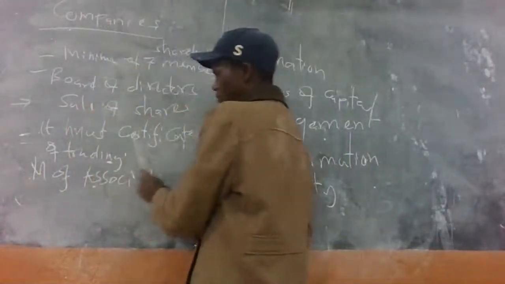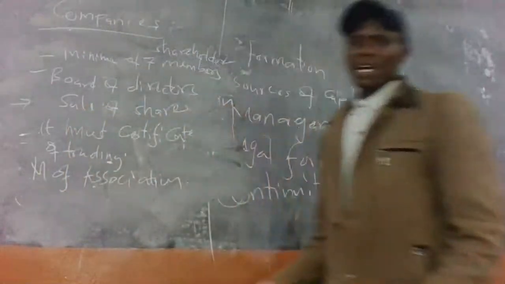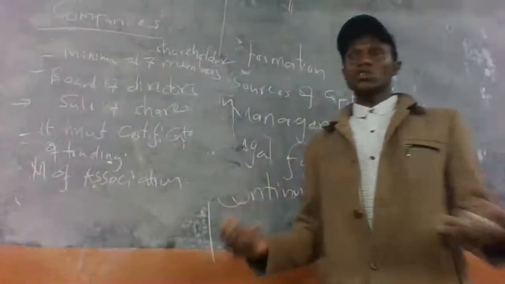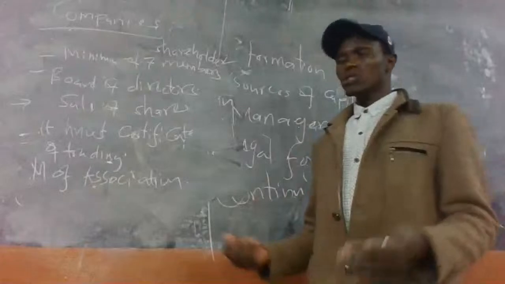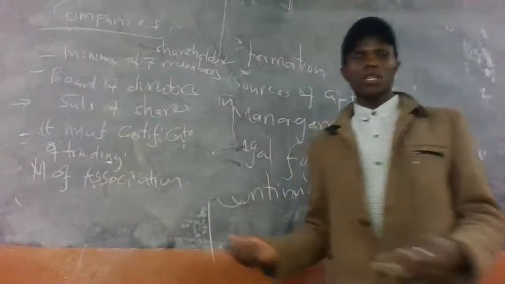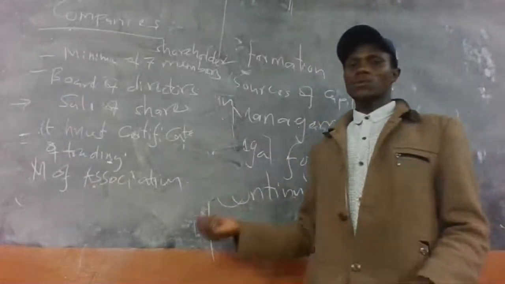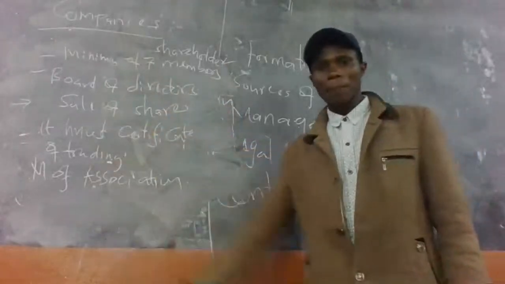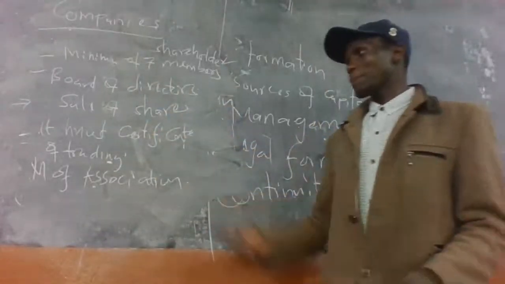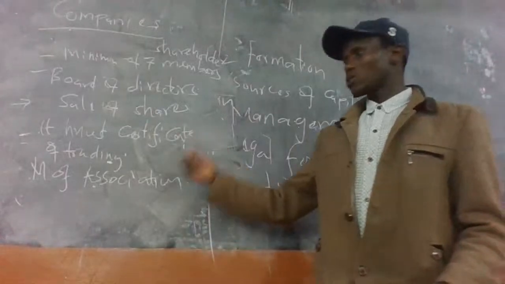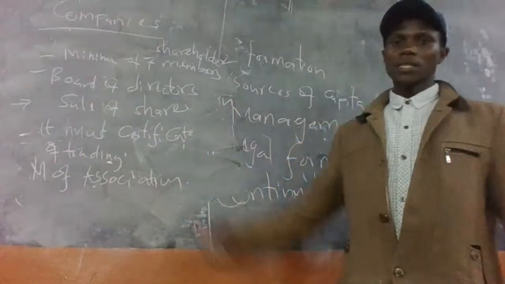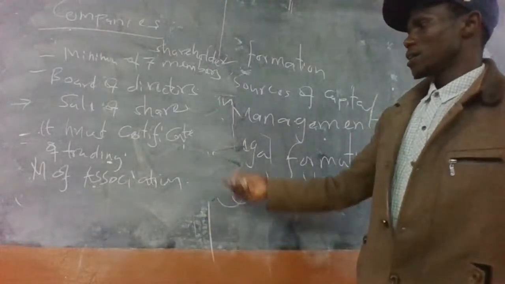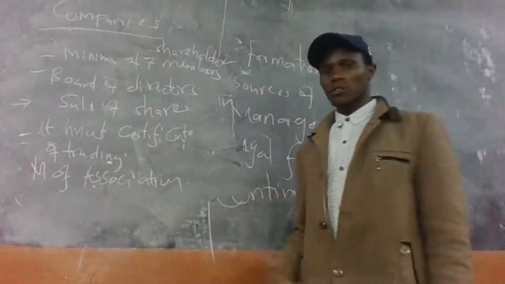In the memorandum of association, there are clauses showing what the company will be dealing with, how it will deal with outsiders or members of the public, the objectives of the company, the liability of the company, and the capital clause.